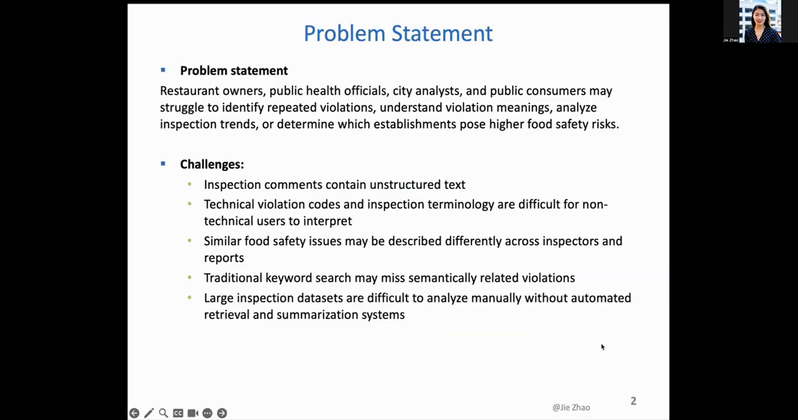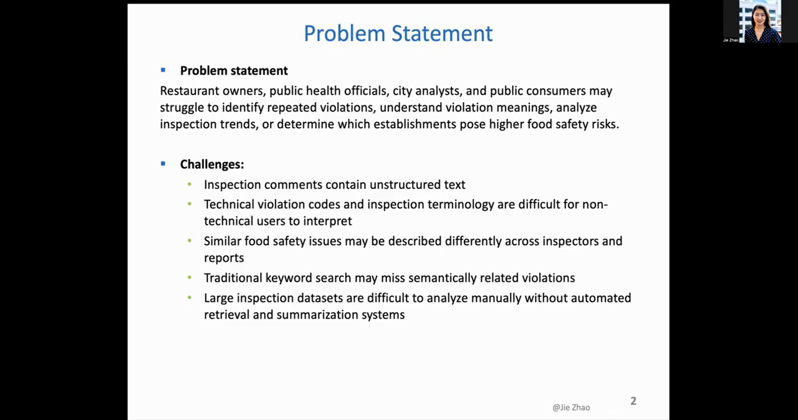Some quick background. The Boston health sector conducts health inspections of food establishments and restaurants every year. They also follow up on high-risk establishments to make sure they continue to fix or update the inspection results. These inspection results generate a large amount of public data, including business information, violation description, inspection results, dates, location, etc. The restaurant owner, public health official, city analyst, and public consumer like you and me have a challenge to identify repeated violations, understand violation meaning, analyze inspection trends, or determine which establishment has higher food safety risks.